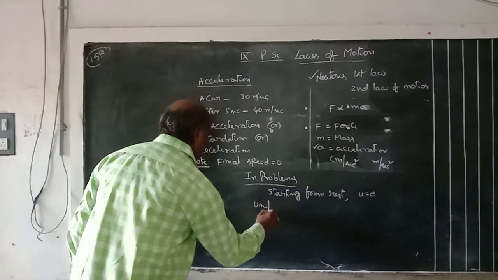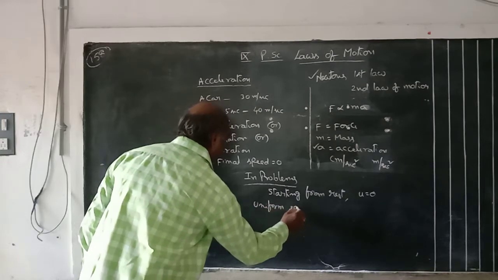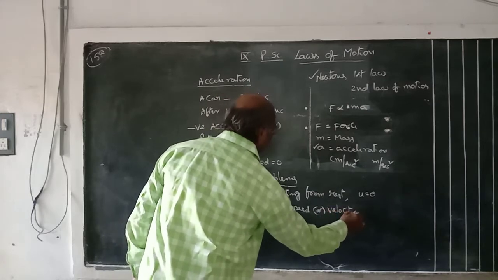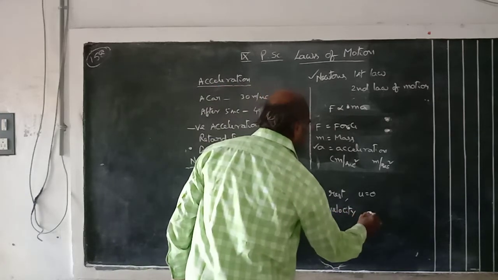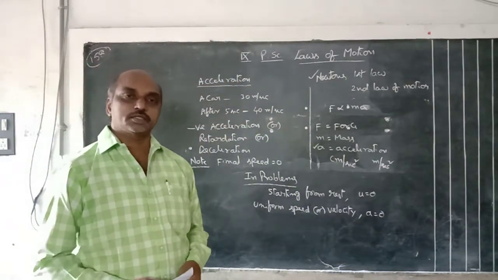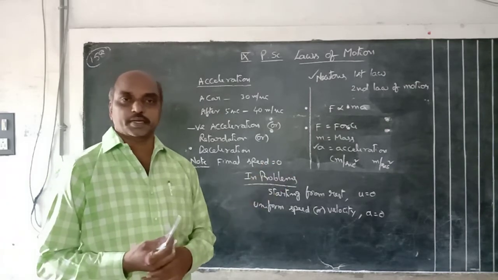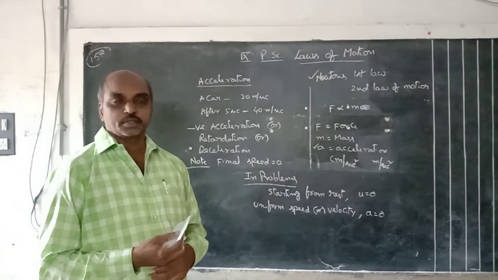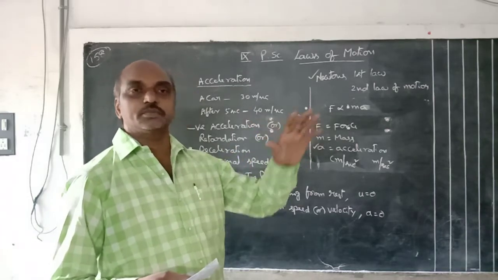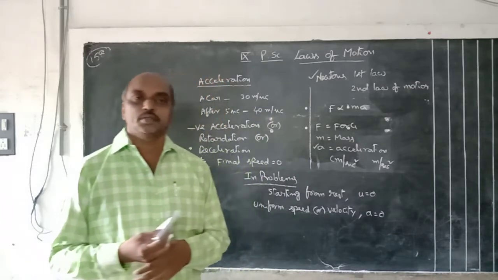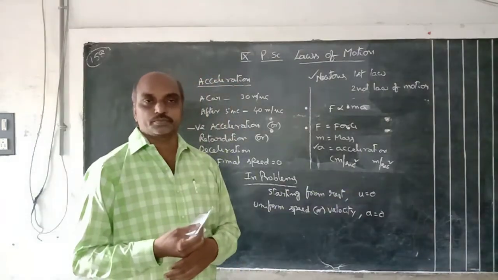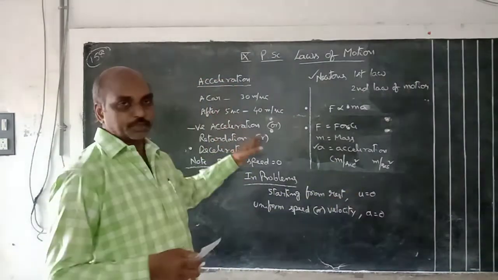Uniform speed or uniform velocity means acceleration is 0. Suppose a car moves with a certain speed, 20 kilometers per hour. It maintains the same speed, 20 kilometers per hour, for however long it is moving. So the acceleration is 0. Acceleration of the car is 0. Okay, these points you can remember.